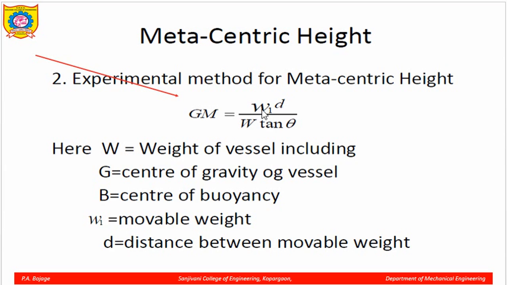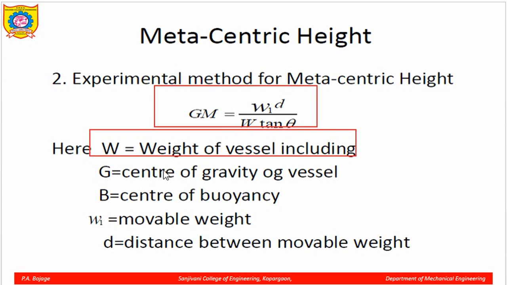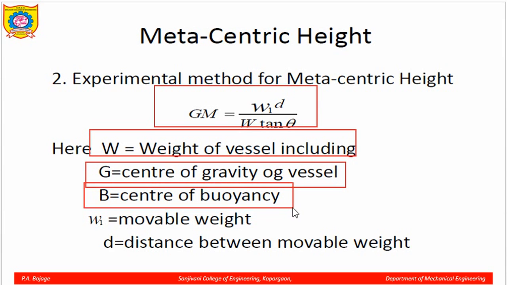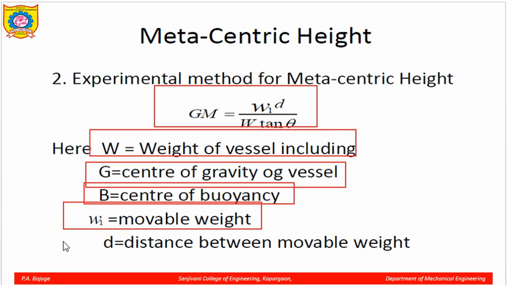GM is equal to W1 d upon W tan theta, where capital W is the weight of the vessel, G is the center of gravity of the vessel, B is the center of buoyancy, and W1 is the movable weight, whereas small d is the distance between the movable weights.